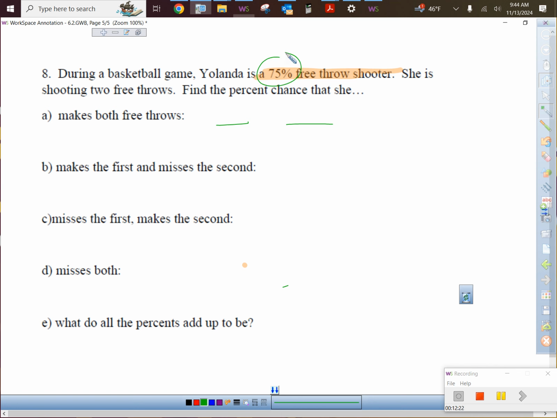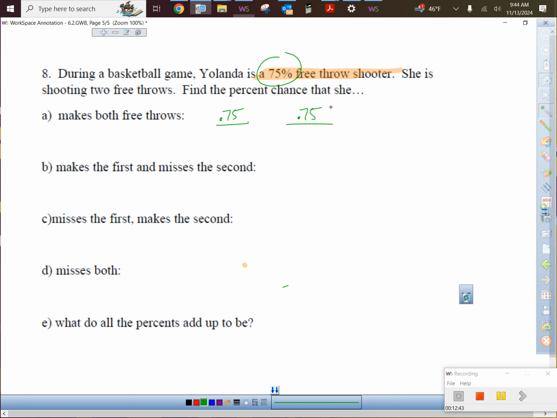75%. Are you with me on that? So let's do that as a decimal, 0.75. All right, she had a 75% chance to make that one. She shot it. I don't care if she made it or missed it. Does whatever she did really affect what she did on the next one? Not mathematically, you know what I'm saying? So what's the chance that she makes the second one?